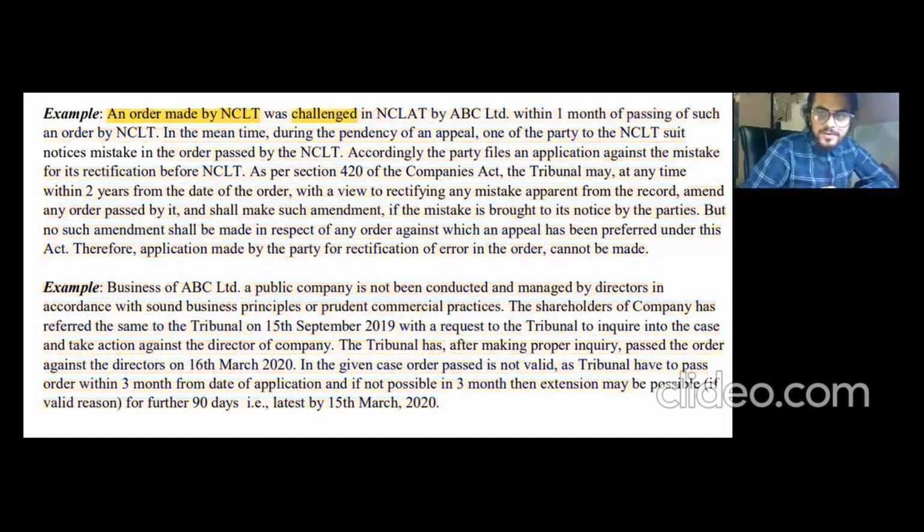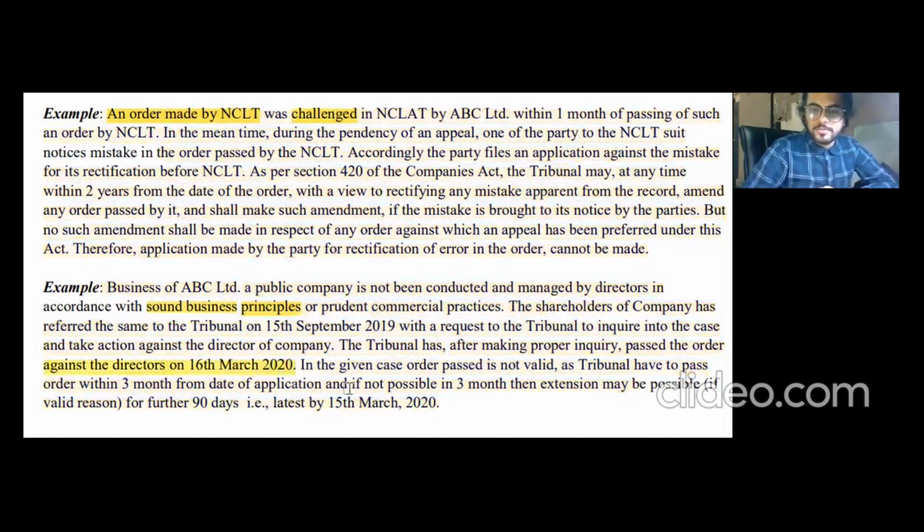So yes, my next example is about the business of ABC Limited, a public company, which is not being conducted and managed by directors in accordance with sound business principles or prudent commercial practices. The shareholders of the company referred the same to the tribunal on 15 September 2019 with a request to the tribunal to inquire into the case and take action against the directors of the company. The tribunal has, after making proper inquiry, passed the orders against the directors. The directors appealed against the order passed on 16 March 2020.